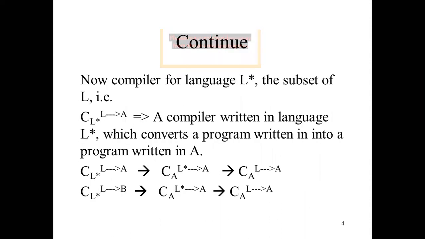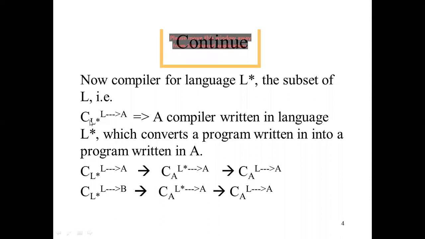Now the compiler for language L. You can see the compiler for L star, the subset of L. Now CL star, it may be possible that this compiler is written in L star. If we write this as a suffix, it means this is the own language of this compiler.